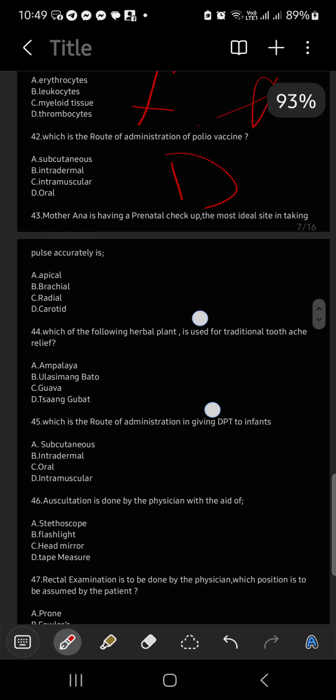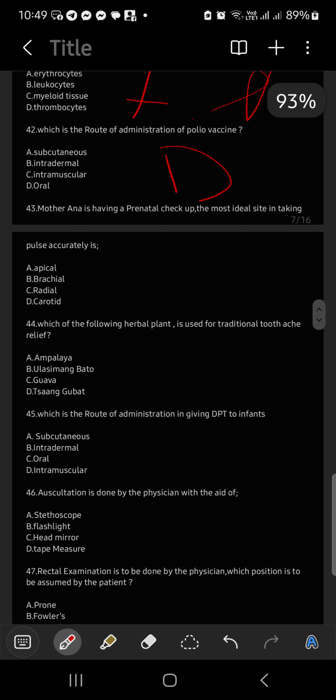Okay, Mother Anna is having the prenatal check-up. The most accurate in taking the pulse is radial. What else? She's a mother then. Which of the following herbal plants is traditional for toothache? Oh my God. Okay.